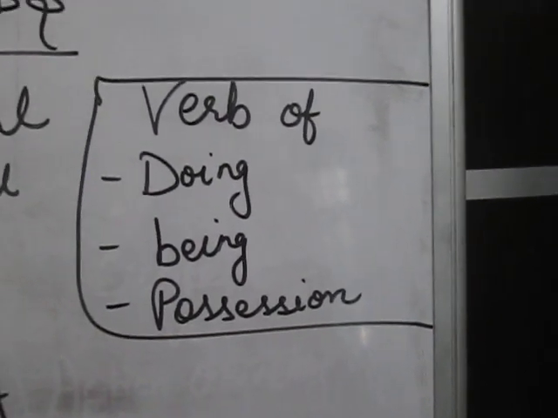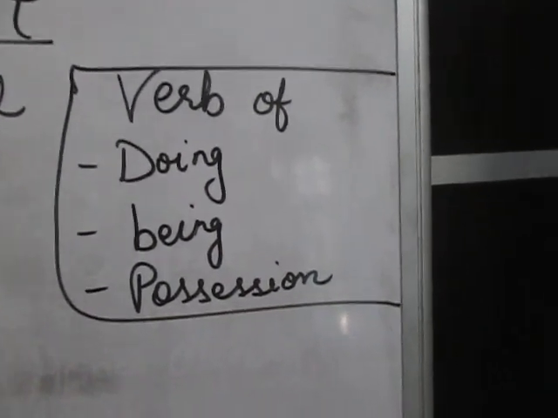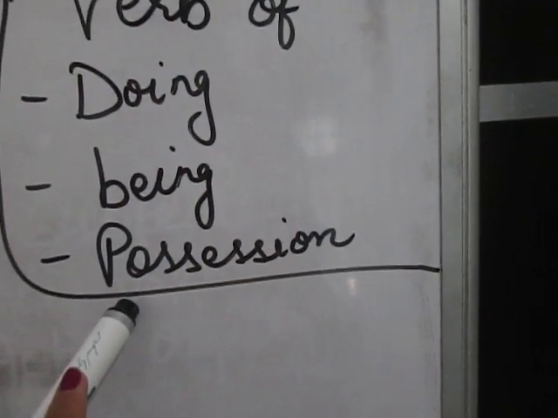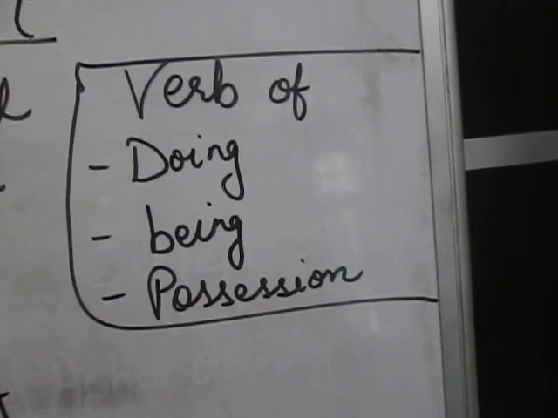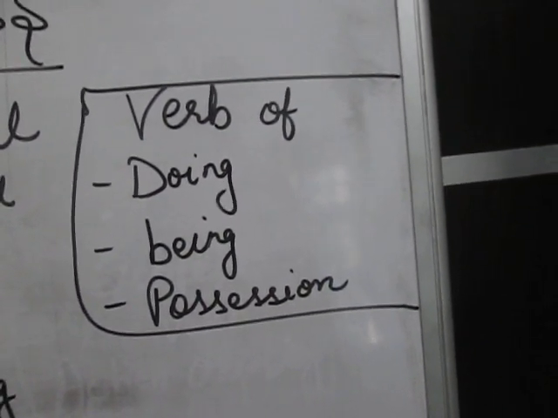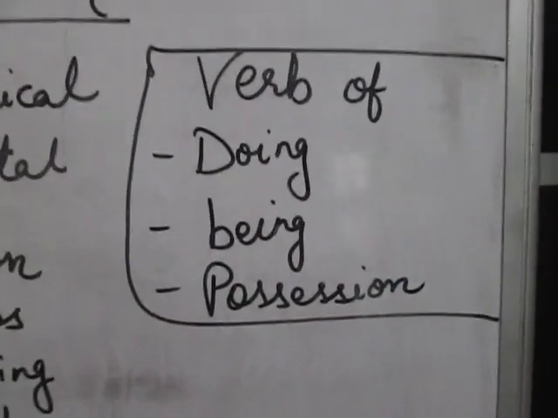Being tells us about the condition of the subject, right? So if I say students are listening, listening is what? The condition of the student, the condition of the subject, so that is a verb of being. Now possession: this is my class, this is your possession, right? And this is a verb of possession, my class is listening, so it is my possession, my ownership, right?